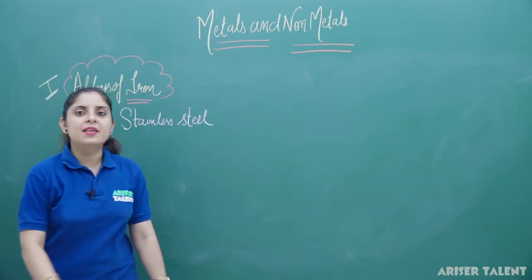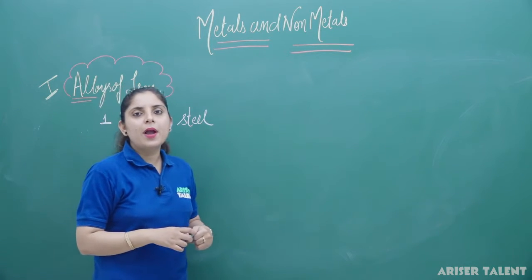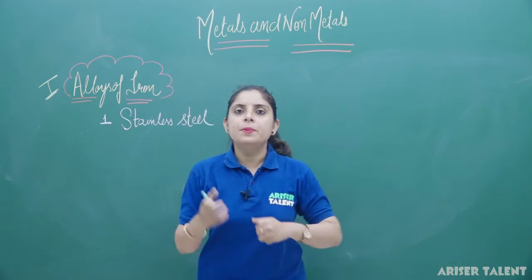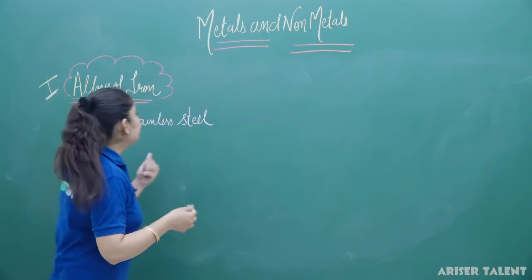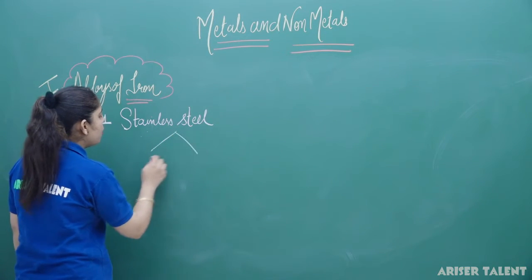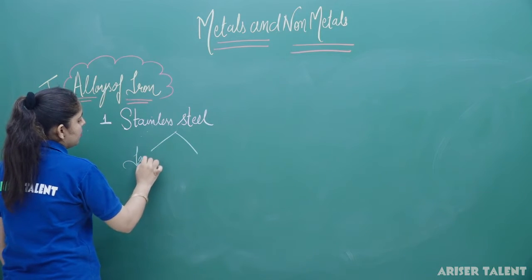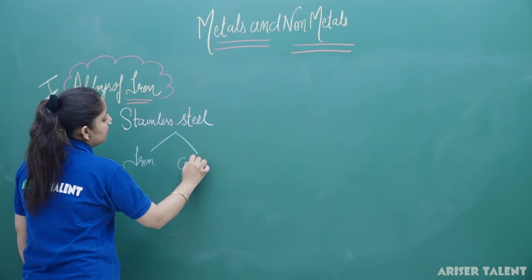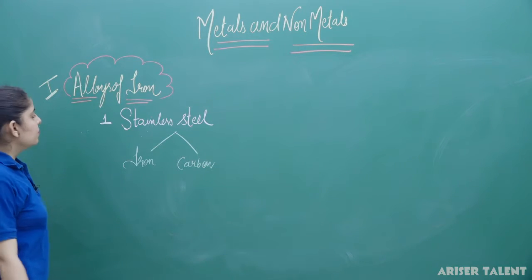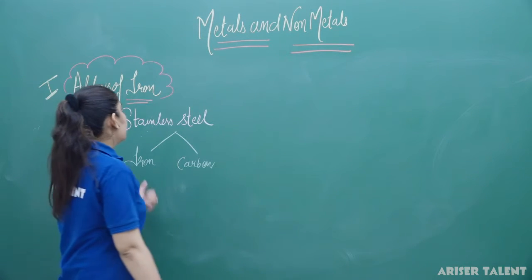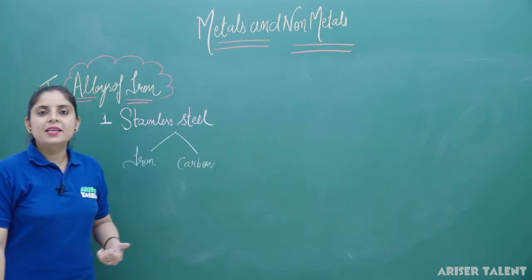We have just discussed that whenever a carbon is added in 0.5 to 1% approximate quantity to the iron, you are getting the stainless steel. So stainless steel is an alloy of iron and carbon here.